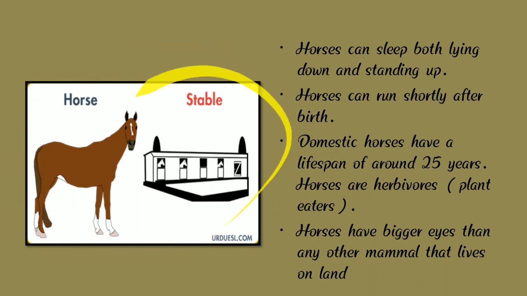Here we can see a photograph of a stable and a horse. Horses live in a stable. Horses can sleep both lying down and standing up. Horses can run shortly after birth. Domestic horses have a lifespan of around 25 years.